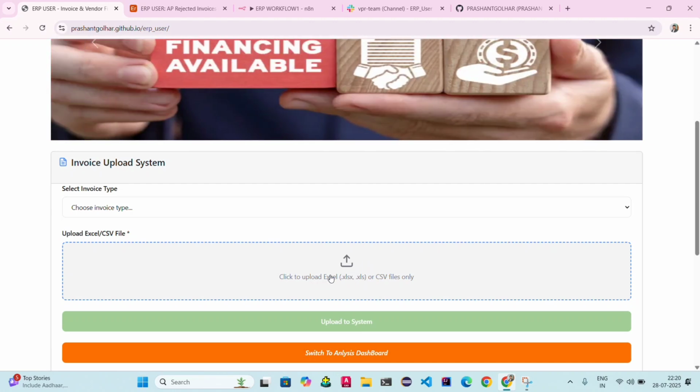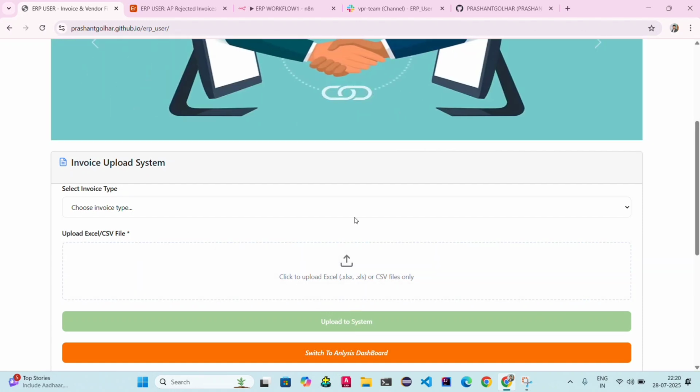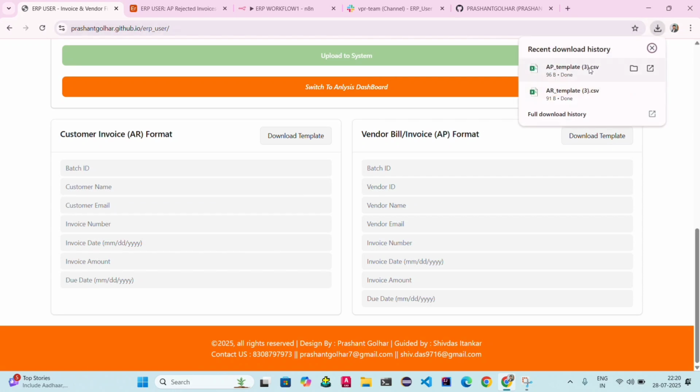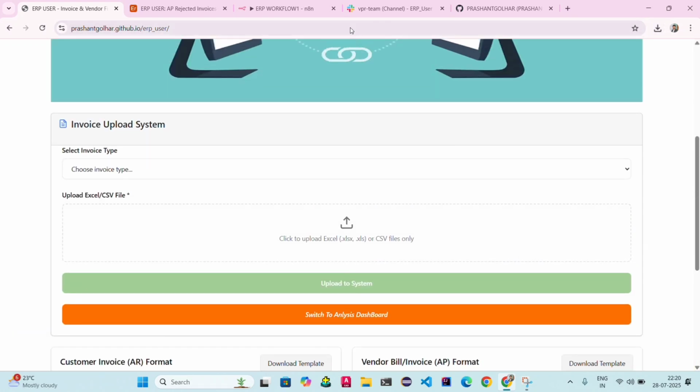Once the ERP user uploads the files, the upload to system button will be activated, and we also give two templates here for AR and AP. Whenever the ERP user wants the AR or AP template, they can download it here. You can see I click on download template, and the AR template is downloaded. And if I click on download template for AP, you can see both templates are downloaded.